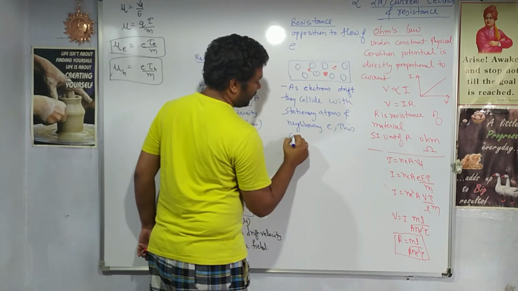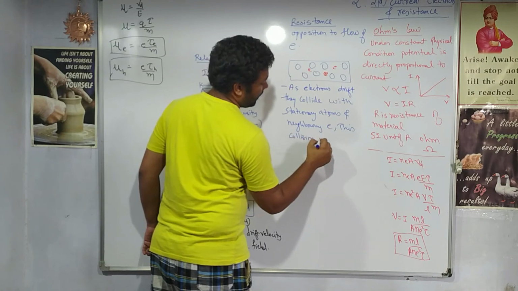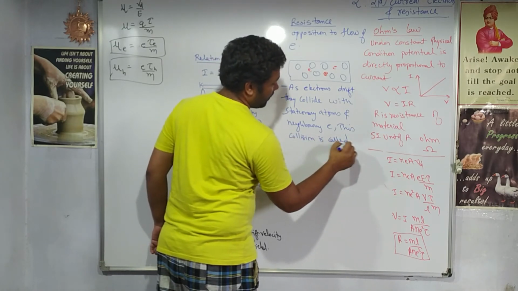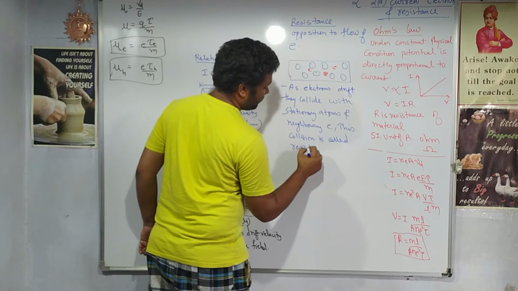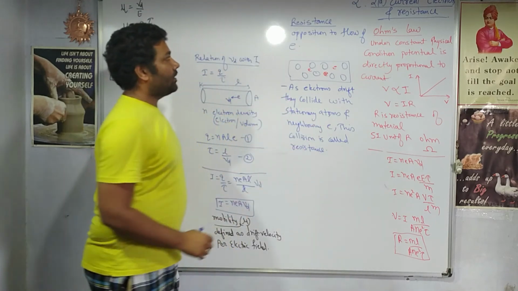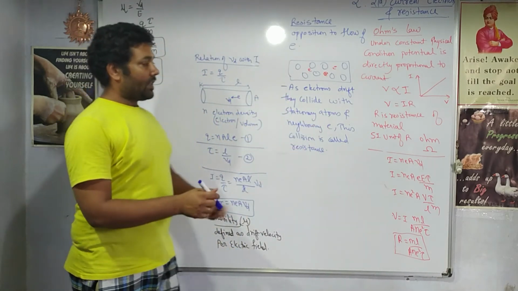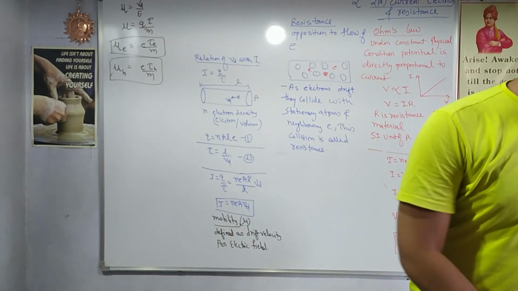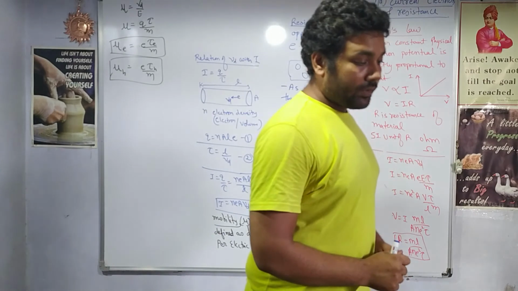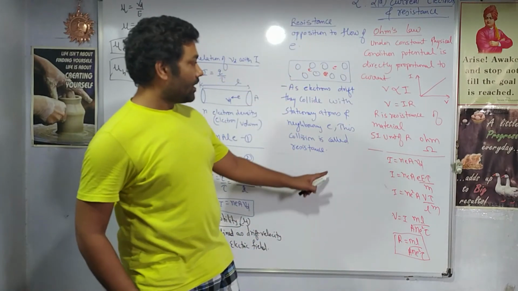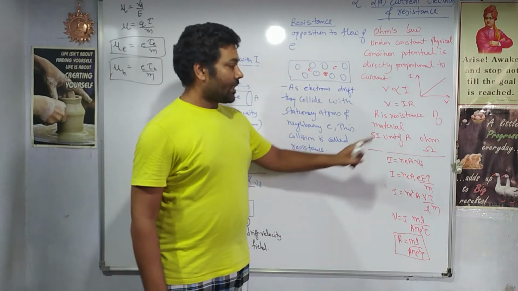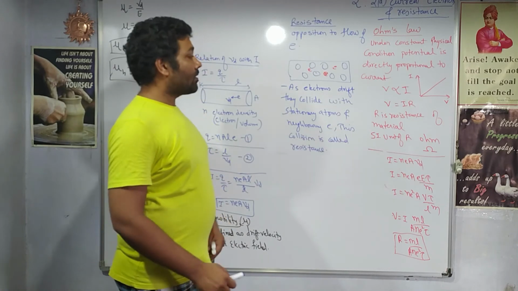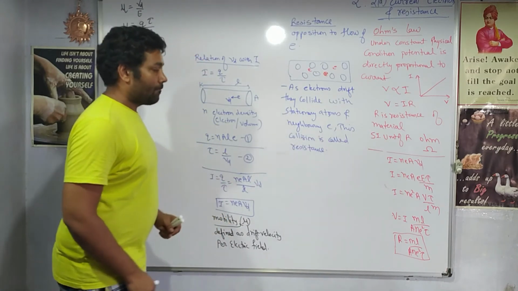This collision is called resistance, right? So its SI unit we have seen. Now we will see the formula of the resistance in terms of these basic quantities. That is already here. So resistance's SI unit is ohm. You can find out its dimensional formula.